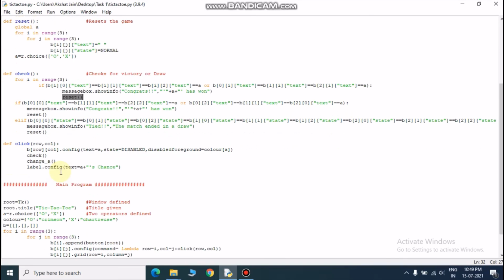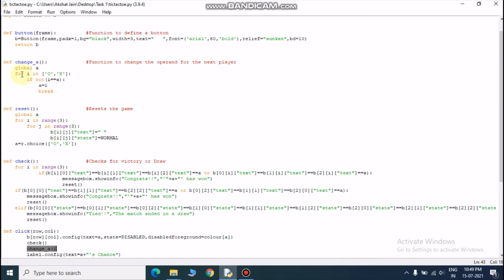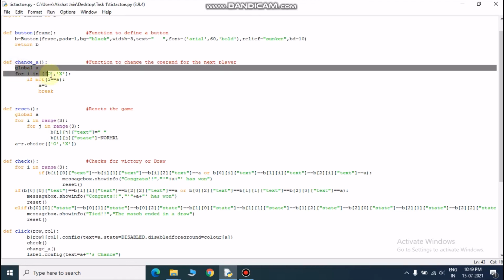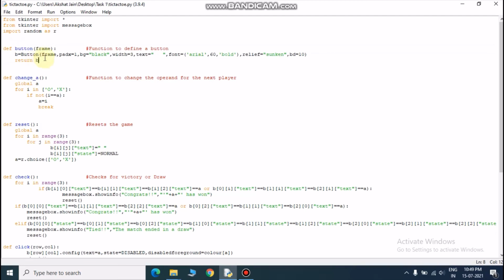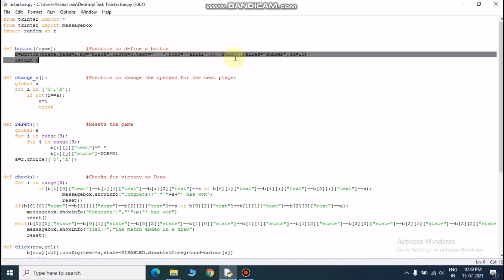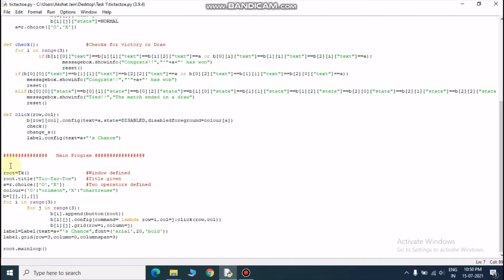Here is another function, change_a. If no one has won and the game is still on, then it will call change_a. What change_a will do is, suppose the O chance has been completed, then it's X's chance, so it will change the variable from O to X so that X can play their chance. And here the button function is basically the 9 buttons which we have defined, so it's just changing the text format and its background color, etc. Currently it's padding, background color, width, font and relief. So that's it.